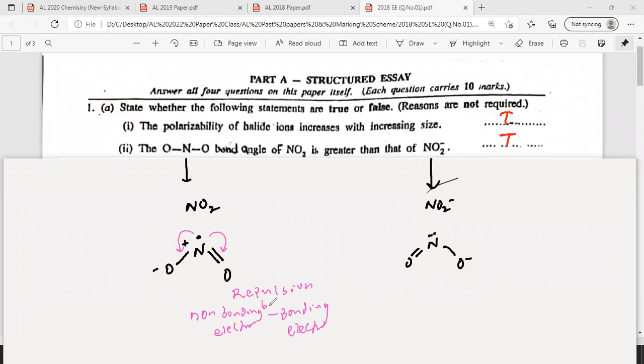The repulsion between the one non-bonding electron and the bonding electrons is less in this. Why? Only one electron causes the repulsion. Here, two electrons are involved in the repulsion, that means a lone pair. So this one causes more repulsion. Lone pair-bonding pair repulsion is greater, because two electrons cause more repulsion than one electron.